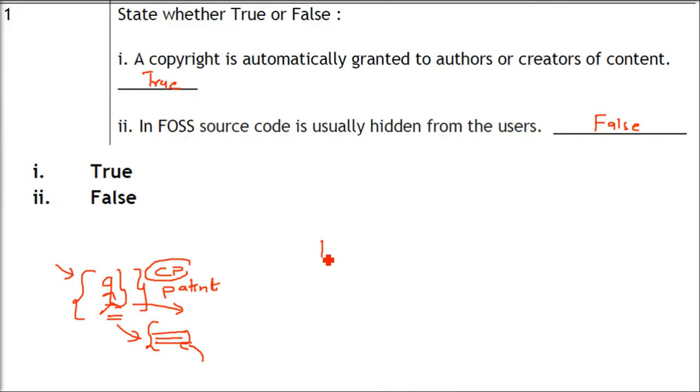Coming to the second part, what is FOSS? FOSS means free and open source software. The name suggests, first of all, it is free. You can download the software, you can use it, you can install it. The second thing is source code.